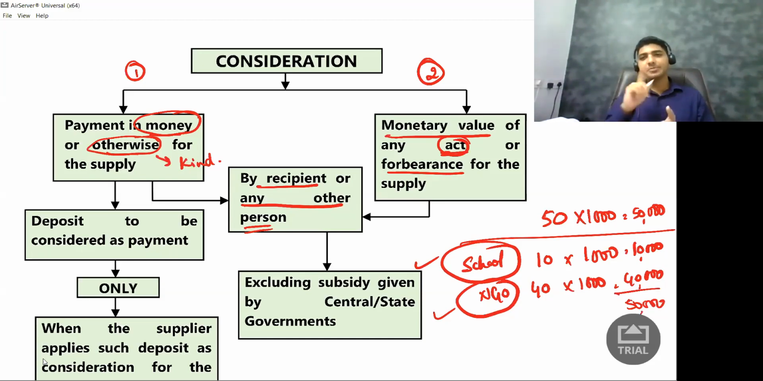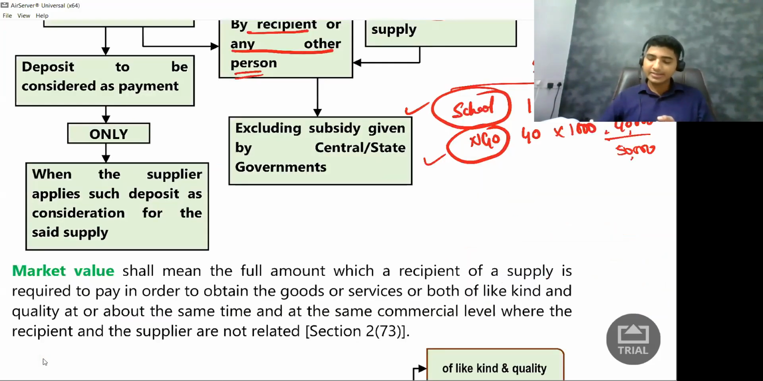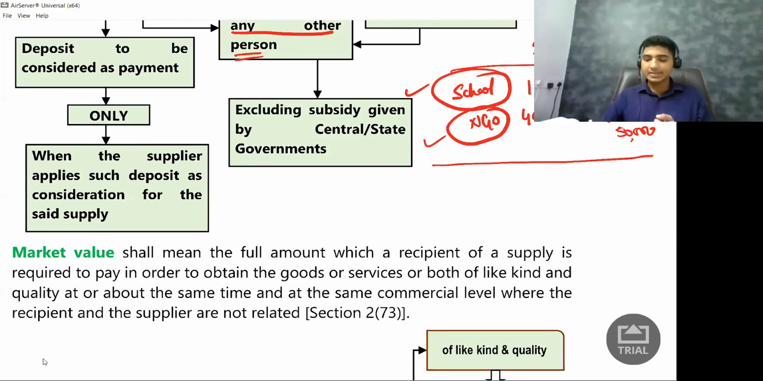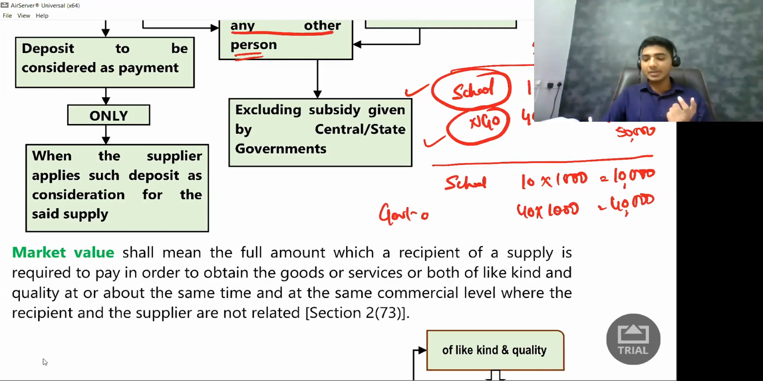But there is one exception to this particular rule. What is the exception? In the same example, let us say I am asked to supply books at 10 rupees per book, 1000 books. So how much will the school pay me? Only 10,000 rupees, and the 40 rupees per book, that is 40,000 rupees, is given by government as subsidy.